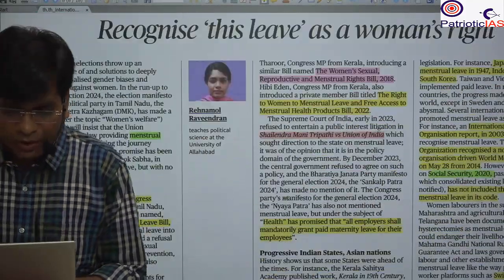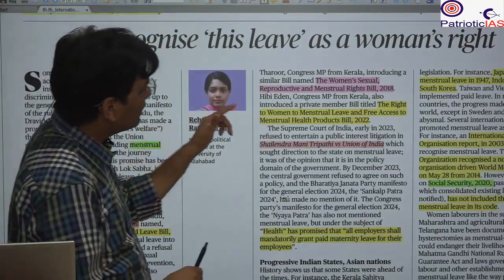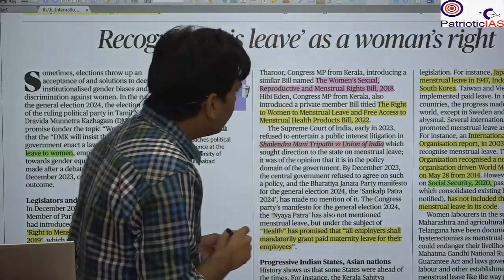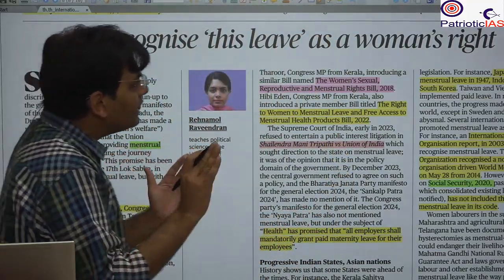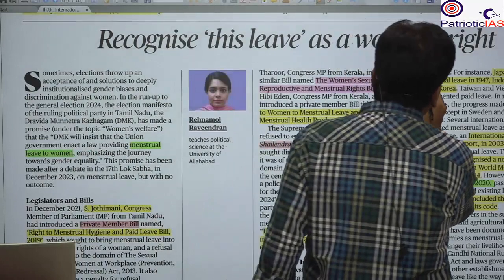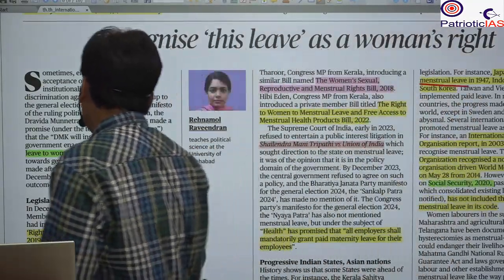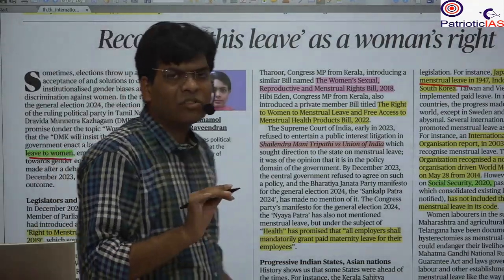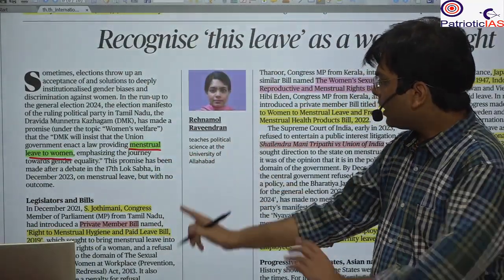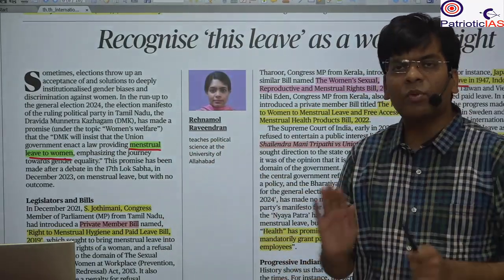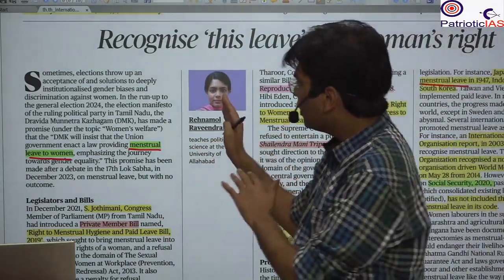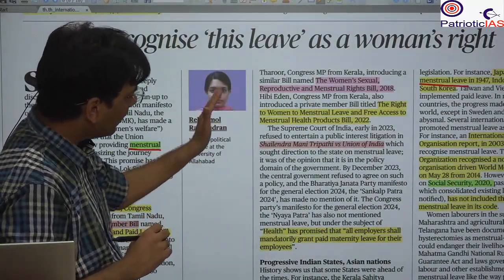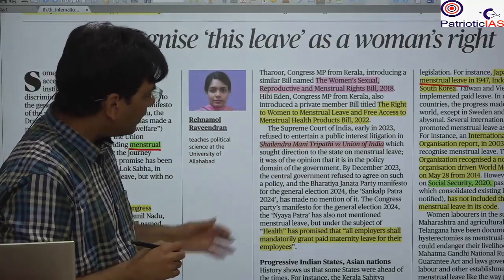The next important news that we are going to take is to recognize menstrual leave as a woman's right. This article is talking about the right to get leave whenever there is menstruation, which is natural for women. Menstruation leave has been one of the areas of debate, that leave should be provided for the time when women are going through menstruation. This is what is going on, and it has been debated in the parliament.